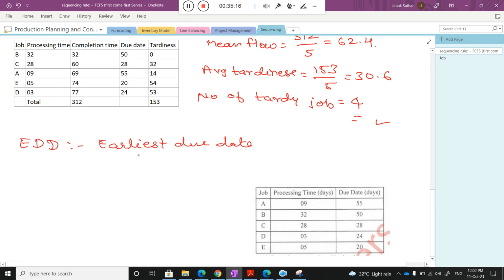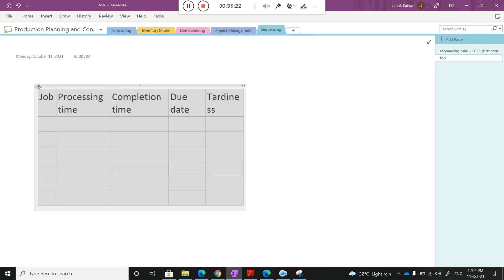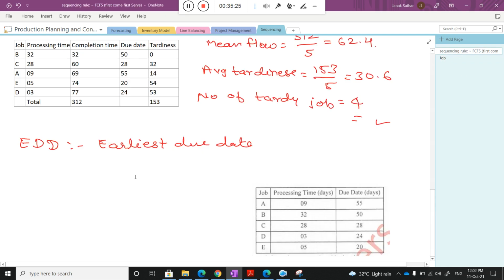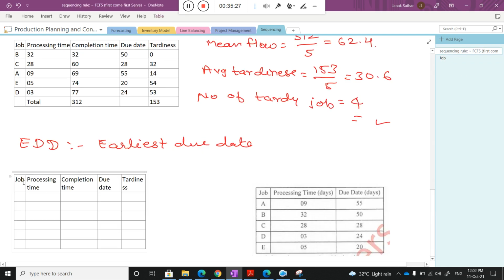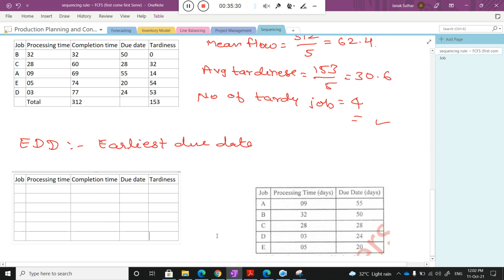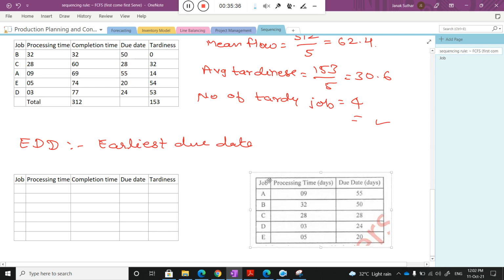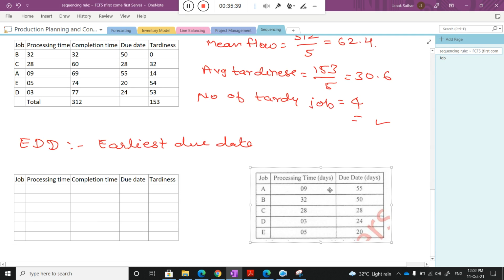First you need to make the table again, then only we can understand. On the basis of the due date, first you need to assign the job that has the minimum due date. So the minimum due date here is E. You need to assign the minimum due date first, then apply the increasing order of due dates.